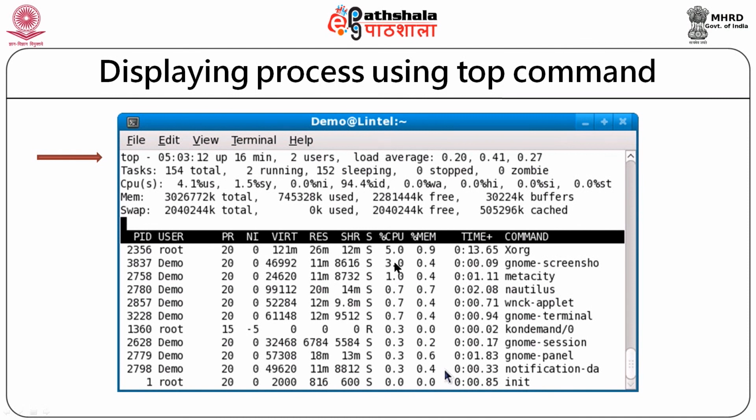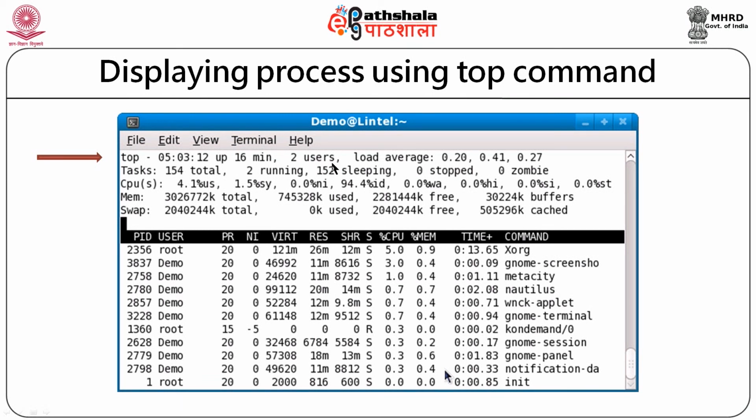So, another process takes less amount of CPU, still less, and so on. When we issue the top command, it will list all system processes according to the resources they are using. Now, let us try to understand the output of this top command. The first line of top gives the uptime, since how long the system is running. Over here it is 16 minutes.